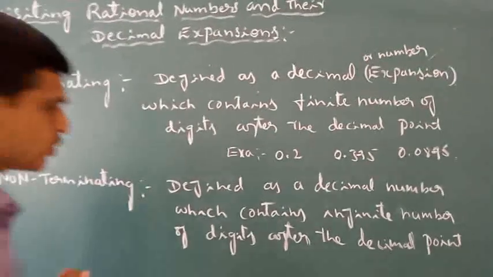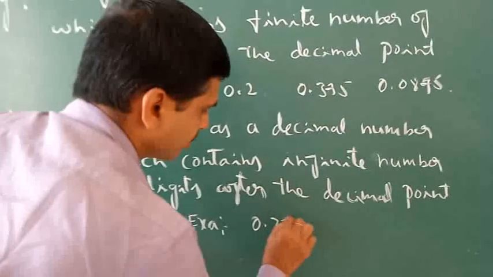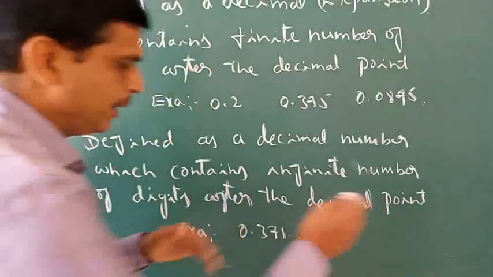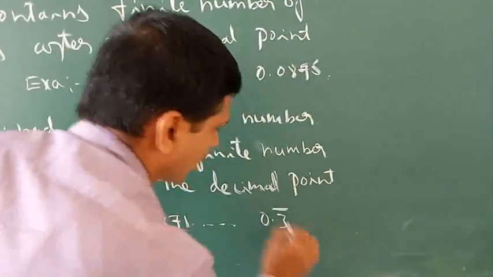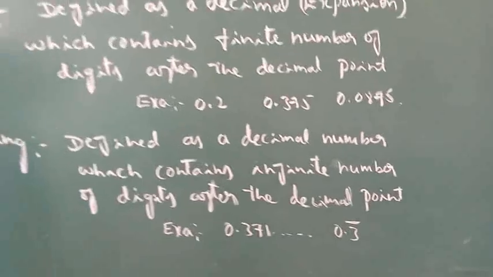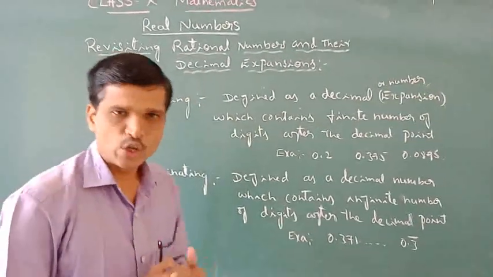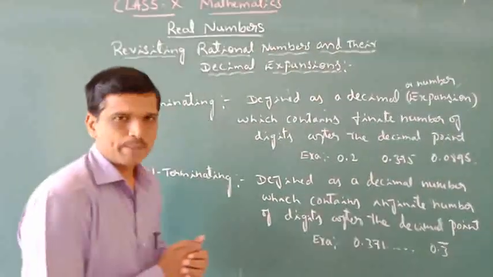Here also we can take so many examples. For example, 0.371, etc., suppose it continues, the digits will be continuous. Otherwise, you can take 0.3 bar. You know that in your earlier classes, so many examples were discussed under terminating and non-terminating. So here again, two examples.